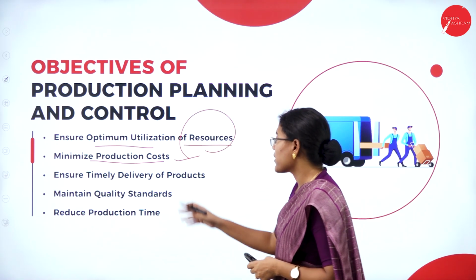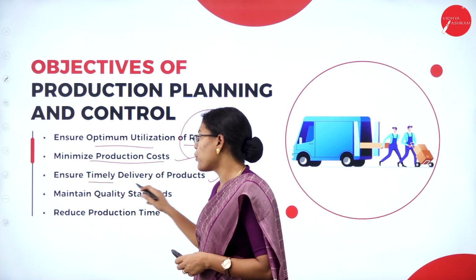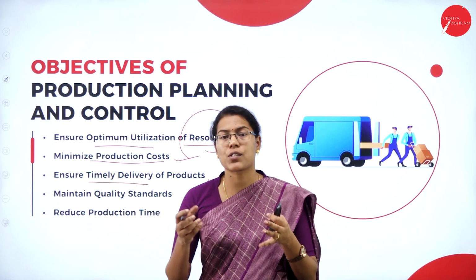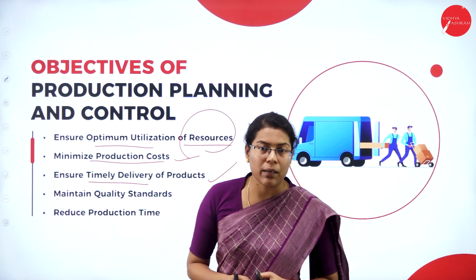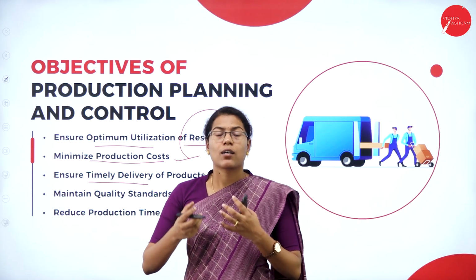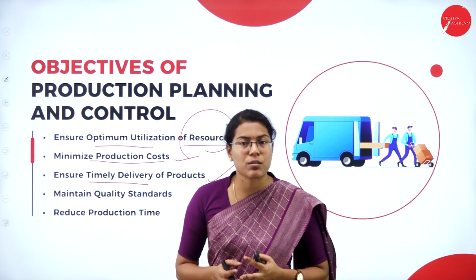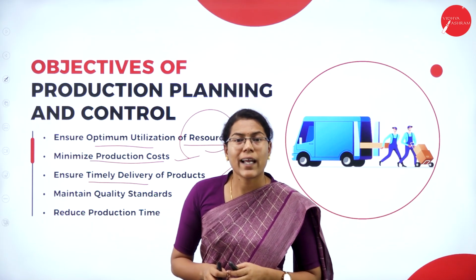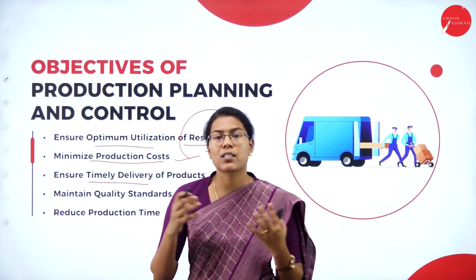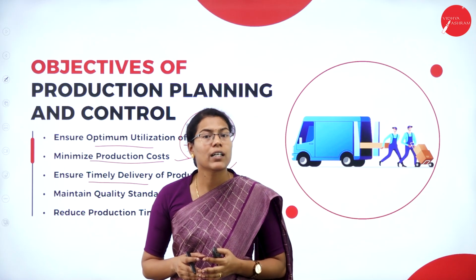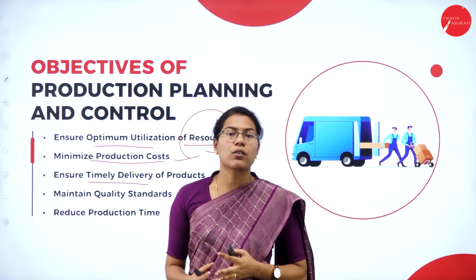Then next we have is to ensure timely delivery of products. So here the proper production planning and control also helps to ensure that the product reaches the customers on time. So here it helps the company to gain more trust of the customers and loyal customers. And it also helps to forecast the demands and do the production activities continuously without any kind of disturbance, and also to forecast what might be the demand of that particular product.